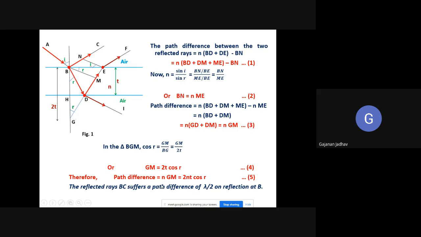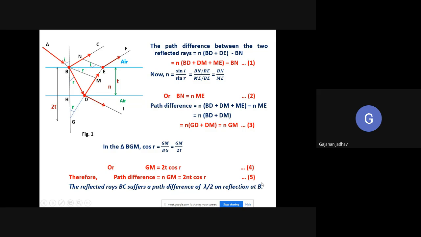And therefore, now we came to the point. Our path difference, that is n into GM, is equal to 2nt into cos r. We have just multiplied this equation by the refractive index. So nGM is equal to 2nt cos r. Let us consider this as equation number 5.